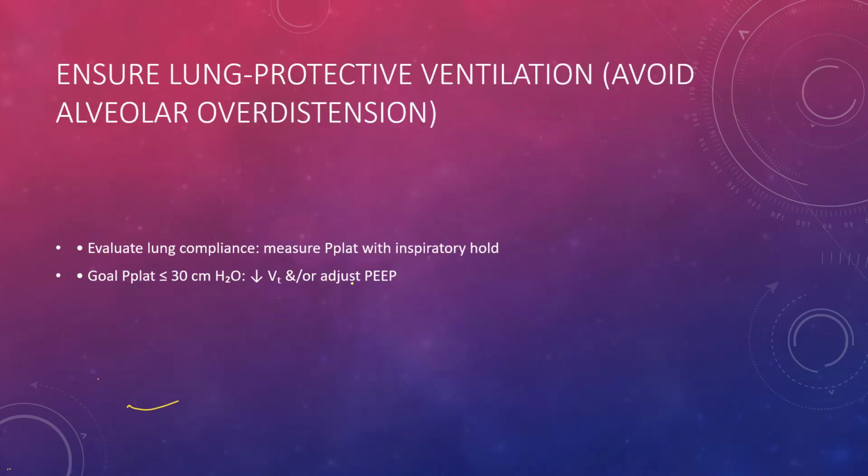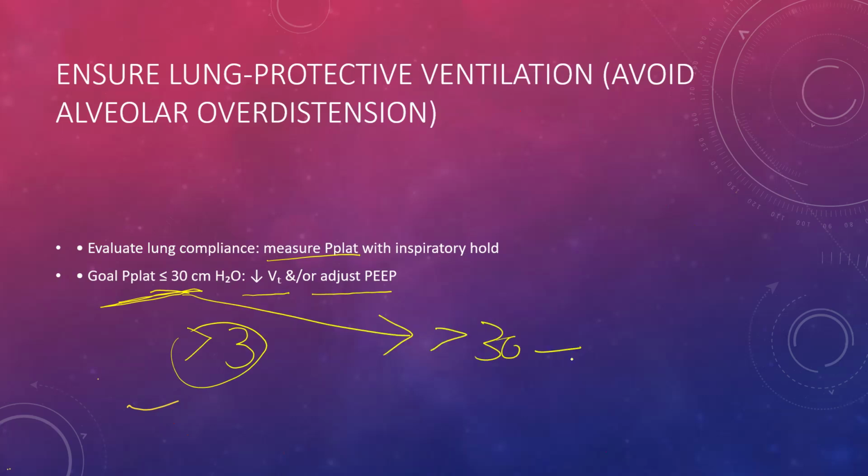So ensure lung protective ventilation and avoid alveolar overdistension. How can you do this? By measuring the plateau pressure. We already know that the plateau pressure is the alveolar pressure at the end of the inspiratory hold maneuver, right? And it should be kept down by decreasing the tidal volume and adjusting the PEEP. So if it is less than 30, it is good. And if it is more, there is a risk of barotrauma.